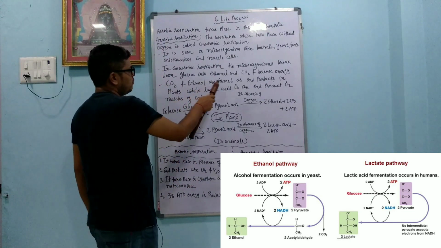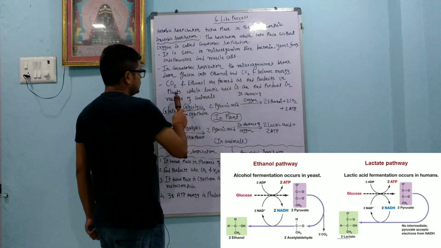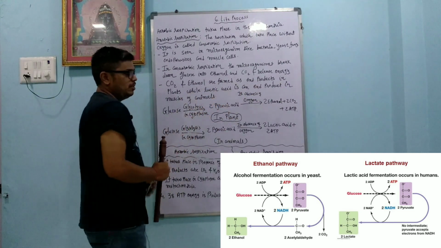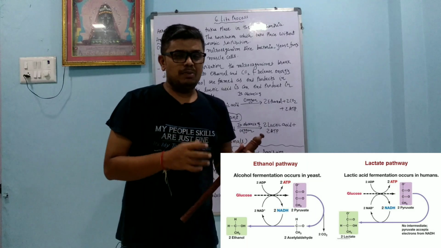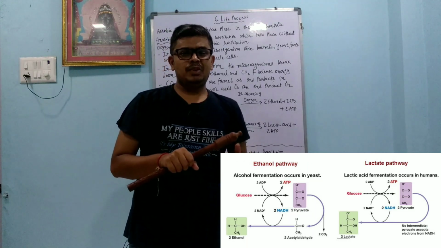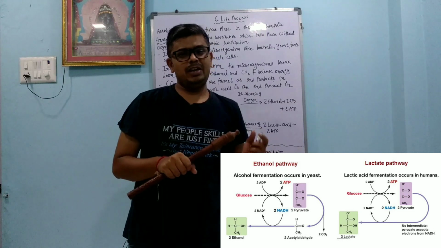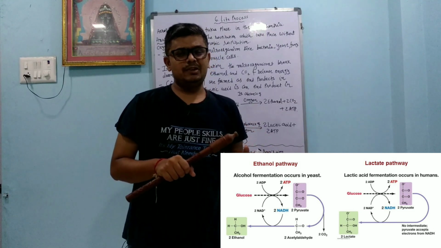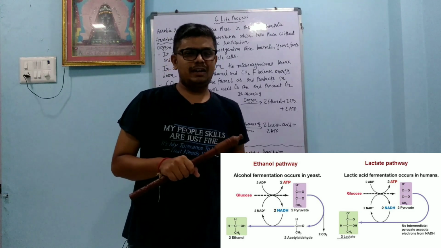Carbon dioxide and ethanol are formed as end products in plants, while lactic acid is the end product in the muscles of animals. So whenever anaerobic respiration takes place in a plant, ethanol is the last product, and whenever it takes place in the muscle cell of an animal, the last product is lactic acid.